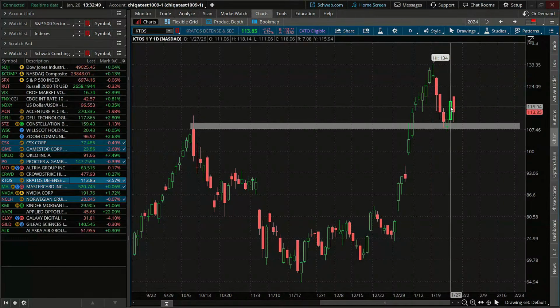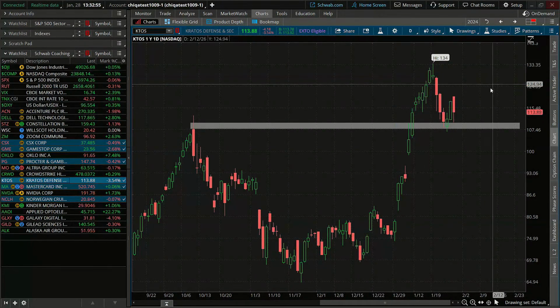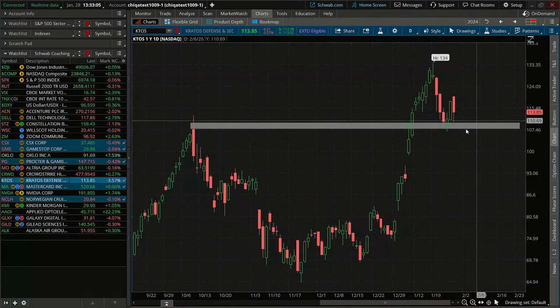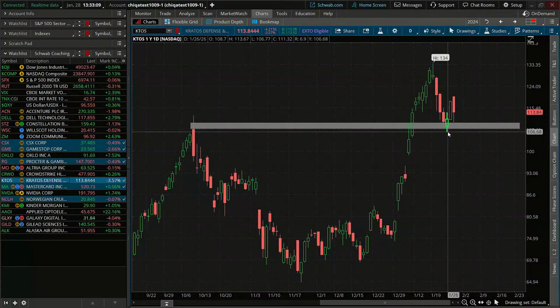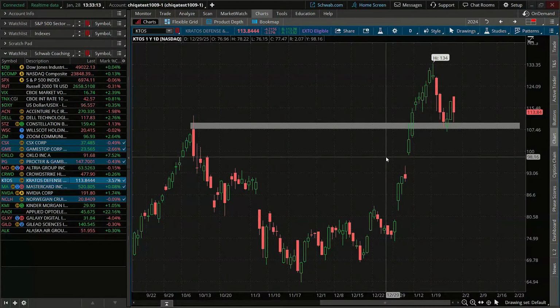And we closed above that yesterday, and we still pushed higher today. So this may be one of those where we can say, hey, this may give me a chance to possibly enter this trade with a risk-defined entry with our stop possibly right below that previous low, right there below support.